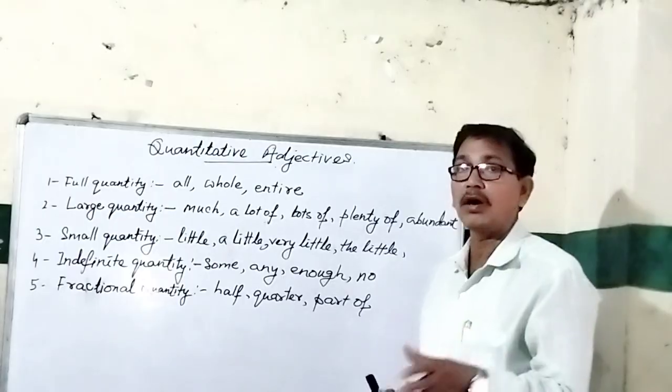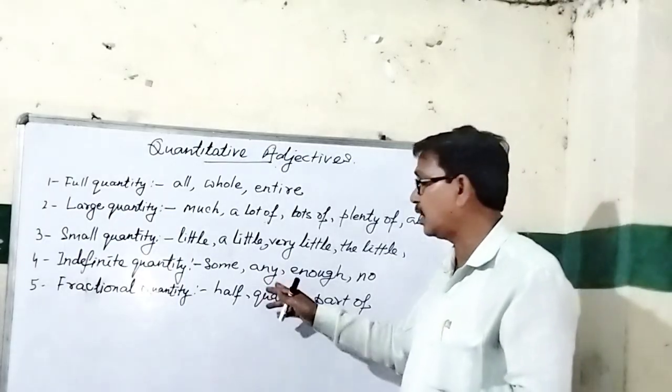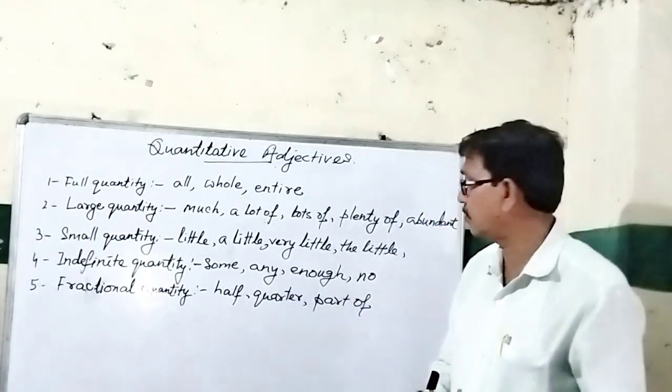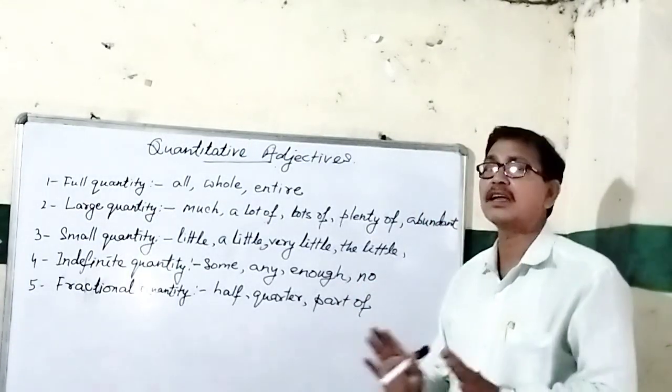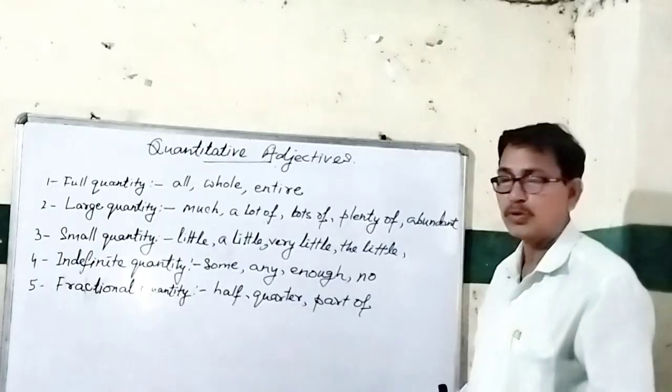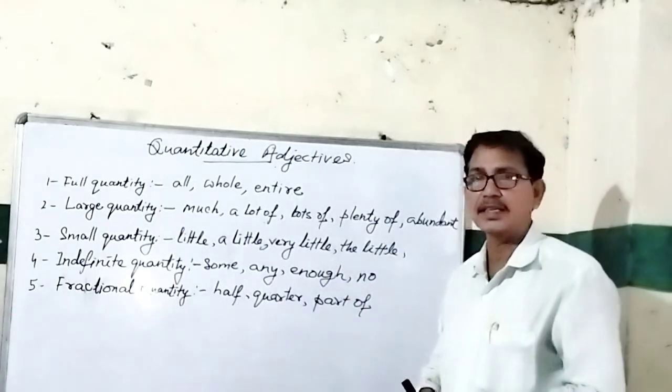Do you have any water in the water bottle? Any is used for interrogative. And I have no water in my water bottle. There is enough water for him to drink. So enough water means he has much water to drink.